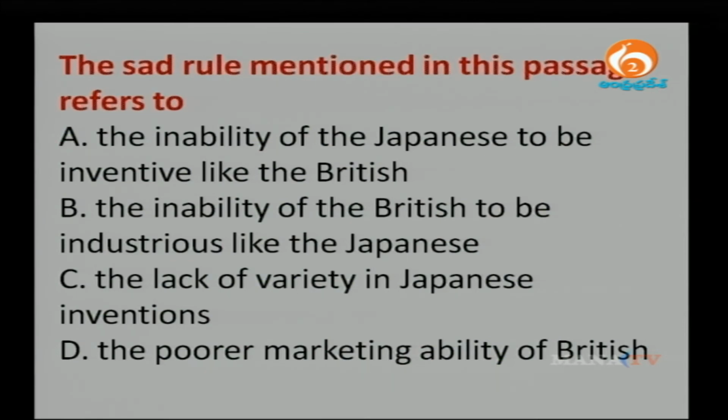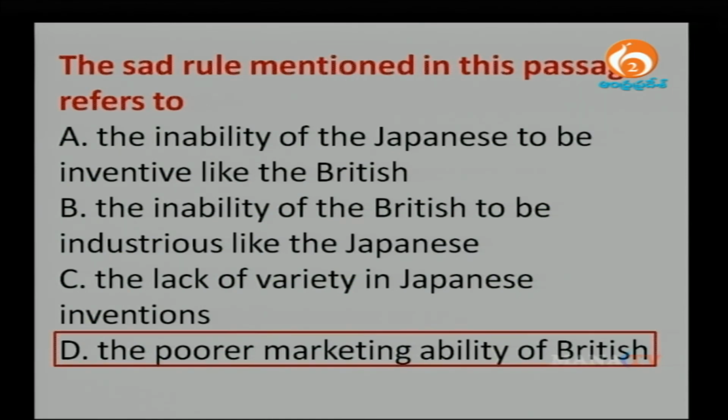This should be easy to solve. The sad rule mentioned in the passage refers to the inability of the Japanese to be inventive like the British, the inability of the British to be industrious like Japanese, the lack of variety in Japanese inventions, the poorer marketing ability of the British. And the correct answer is British being not good in terms of the marketing capability.